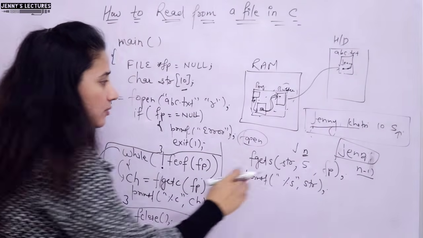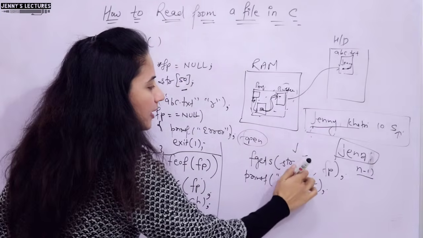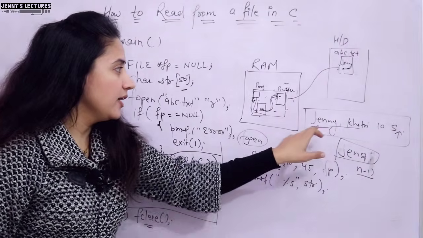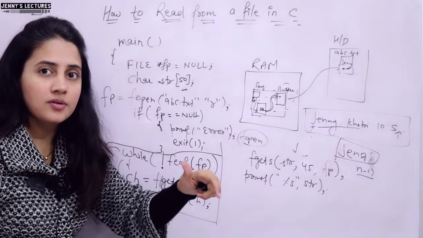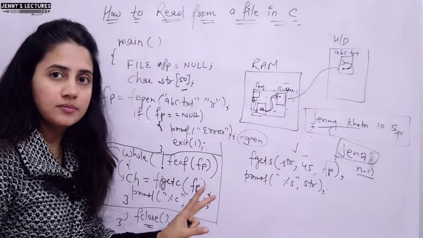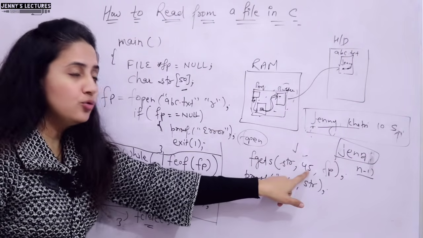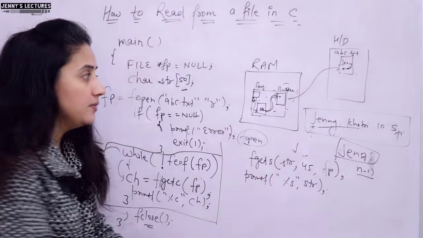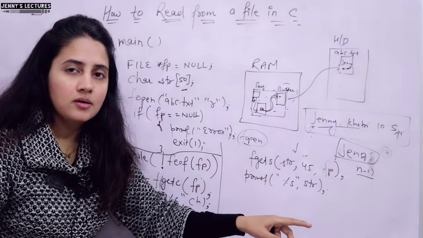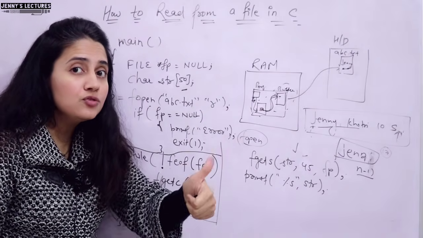Next is, if I am printing, the size is 50, suppose I am taking, and here I am writing 45. So obviously these are not 45 characters. In the file I have fewer characters than 45. So once it reads to end of file, it will stop reading. That is the second condition. According to this, it should read 45 characters, 44 characters, but in total we have only 17, and 1 is null. So only 17 it will read, that's it, and then it is going to stop. Second condition.